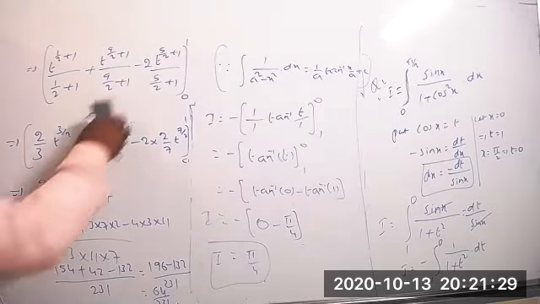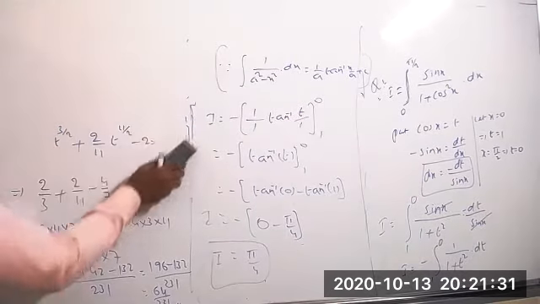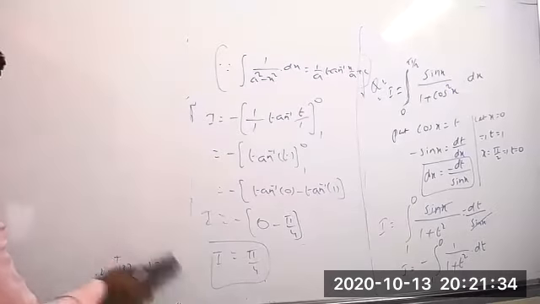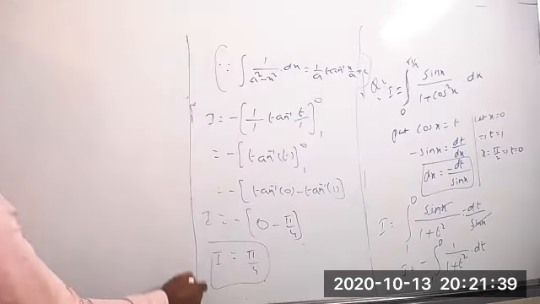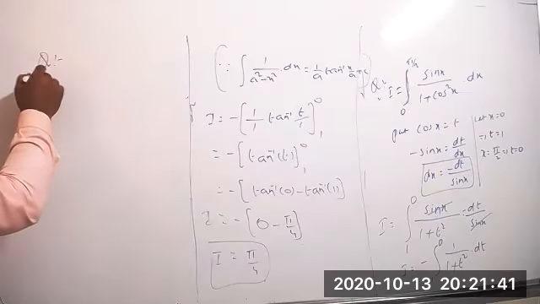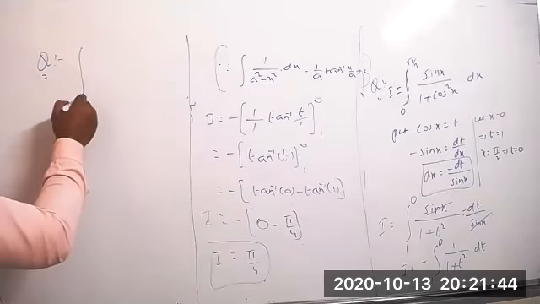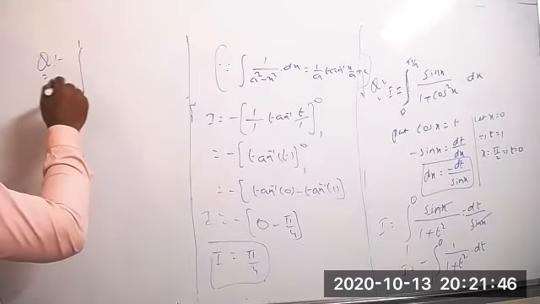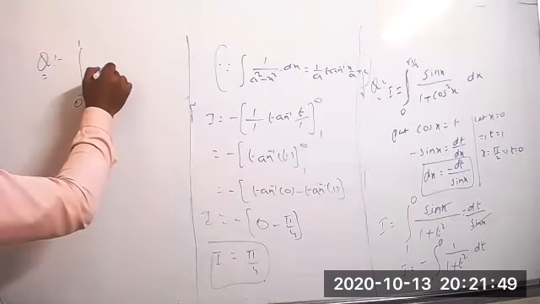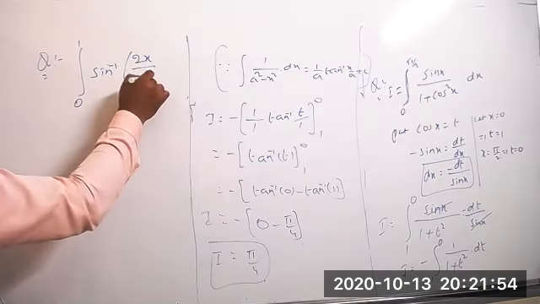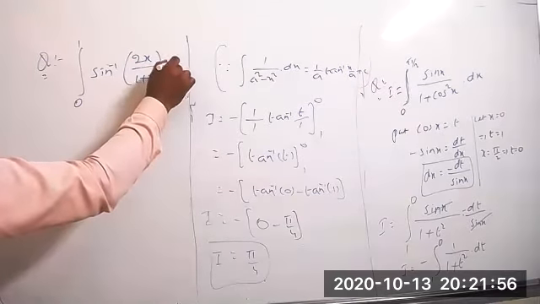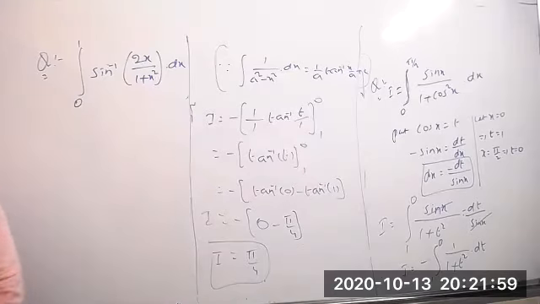Next, after this, I am not solving. All of you can try yourself. I'll give the question here. Try yourself and tell me the answer. Integration of 0 to 1 of sin inverse of 2x by 1 plus x square.